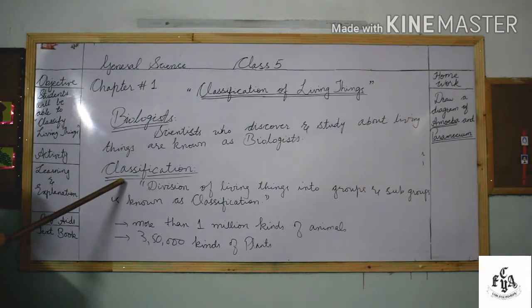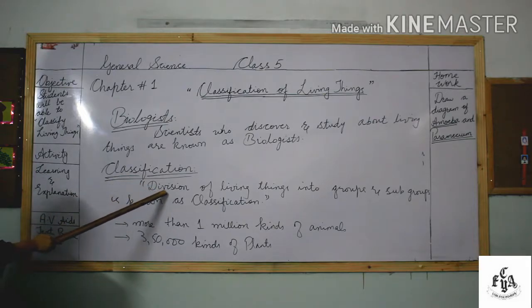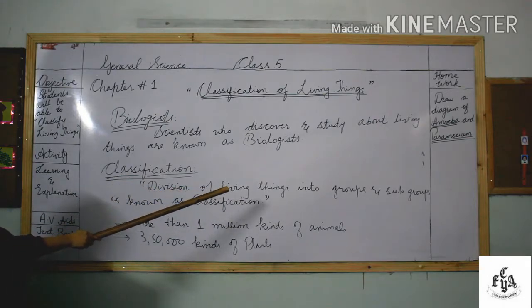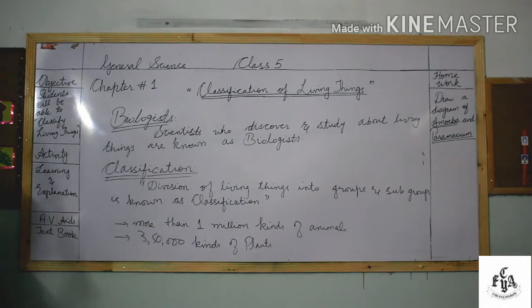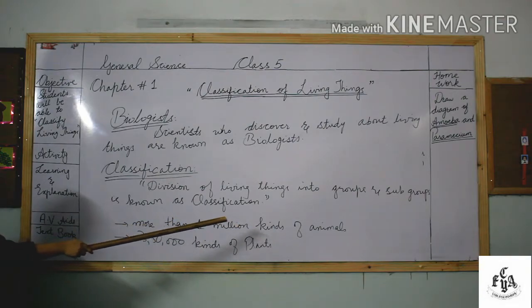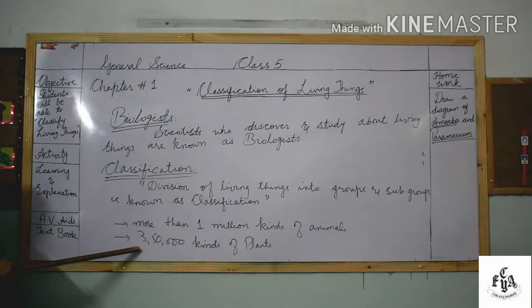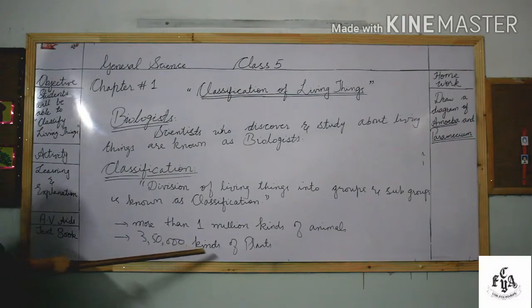So, what is classification? The division of living things into groups and subgroups is known as classification. Why is there a need to divide living things into groups and subgroups? This is because then it is easy to study them. Now students, there are more than 1 million kinds of animals in this world and 350,000 kinds of plants.